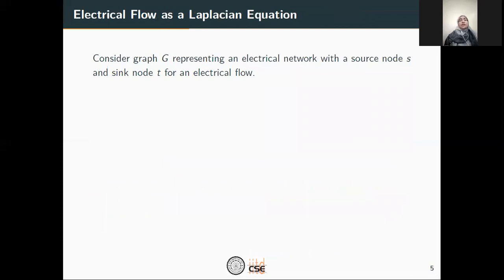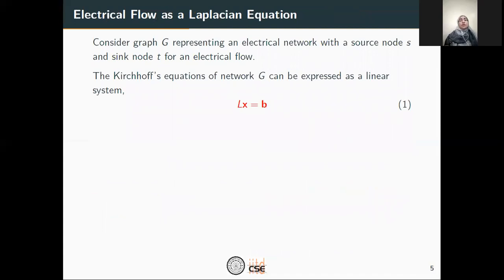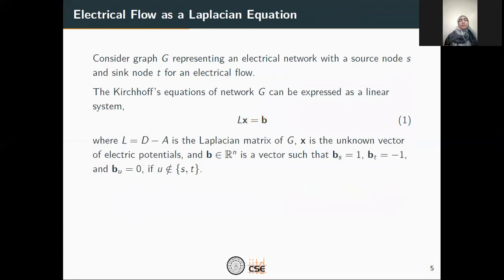Consider a graph G representing an electrical network with a source node S and a sink node T for an electrical flow. If we write the Kirchhoff equations of the network, they can be expressed as a linear system Lx = b, where L is the Laplacian matrix of the graph defined as D minus A, where D is the diagonal matrix of degrees and A is the usual adjacency matrix. x is the unknown vector of electric potentials and b is the special vector defined as follows. b of source is 1, b of sink node is -1, and b for all other nodes is 0.